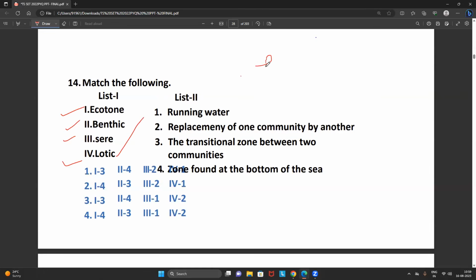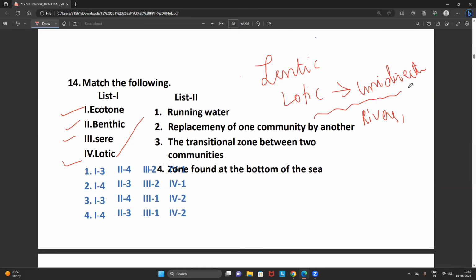Very simple, friends. There are two terms: lentic and lotic. Lotic means the water is moving in a unidirectional way. Continuously water will move, friends. For example, you can take rivers. Correct? Where the water is moving in a unidirectional flow.